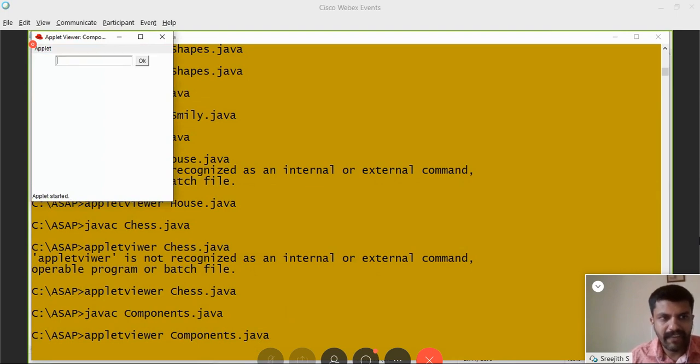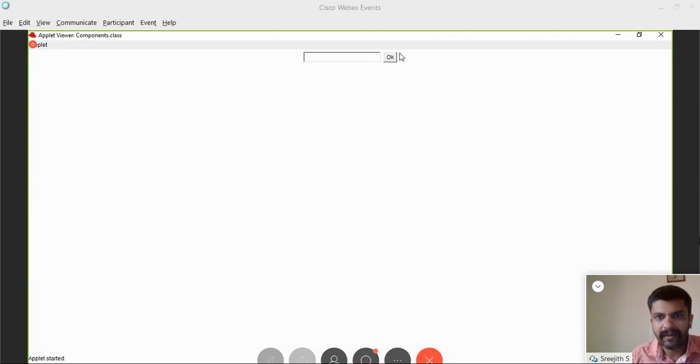See, you have a text field and you have an OK button. If I click on this OK button, nothing will happen because there is no code written for that. If we click OK and something should happen, that is event handling, which we have not started. So these are the two components, text field and button. In the text field we can enter values.